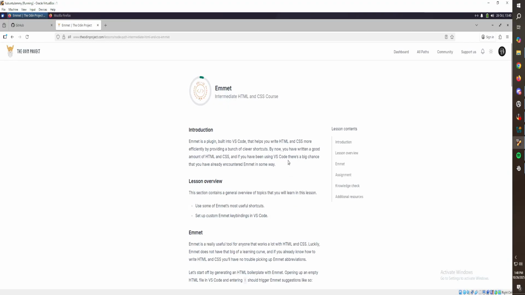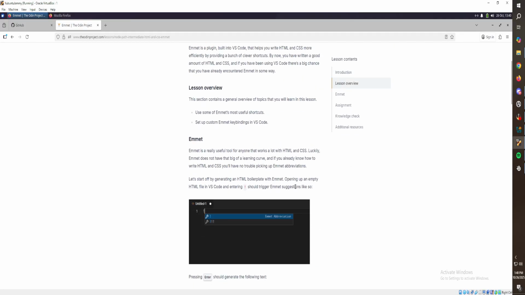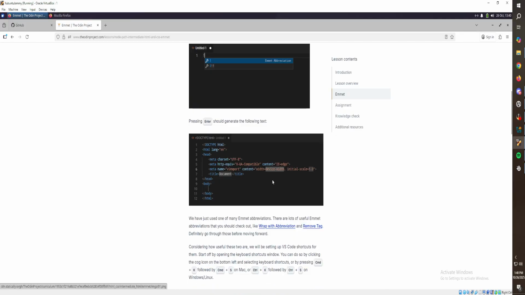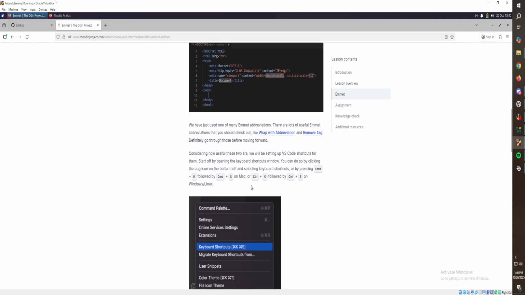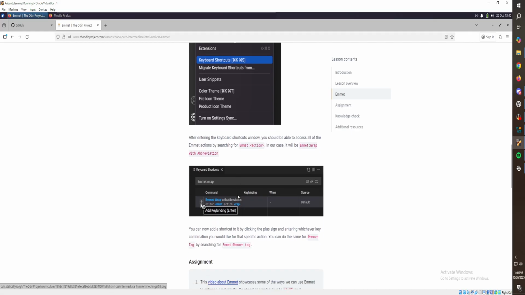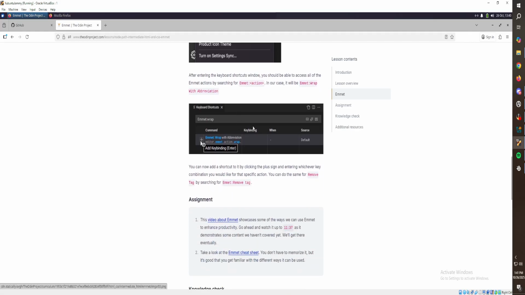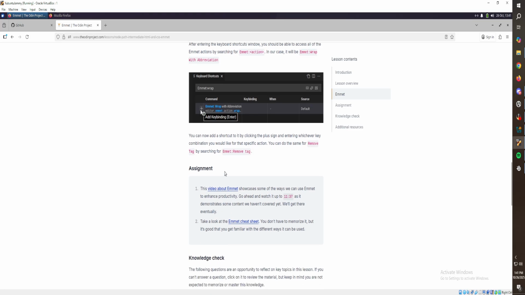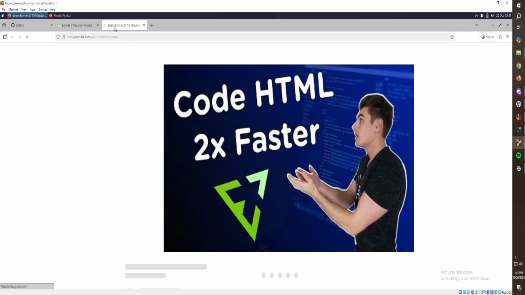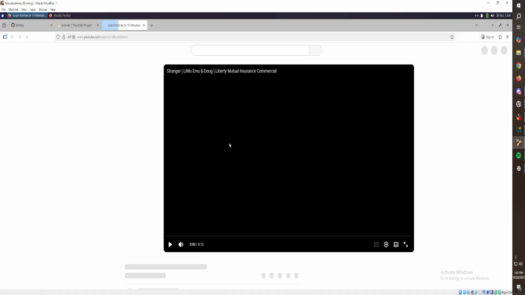All right, so Emmet. Emmet is a plugin built into VS Code that helps you write HTML. I'm pretty sure, you can do that. I love Emmet. Emmet is one of my favorite things. Keyboard shortcuts. Rapid abbreviation. All right, so we're gonna watch this video. Let me make sure that the sound's working right for this.